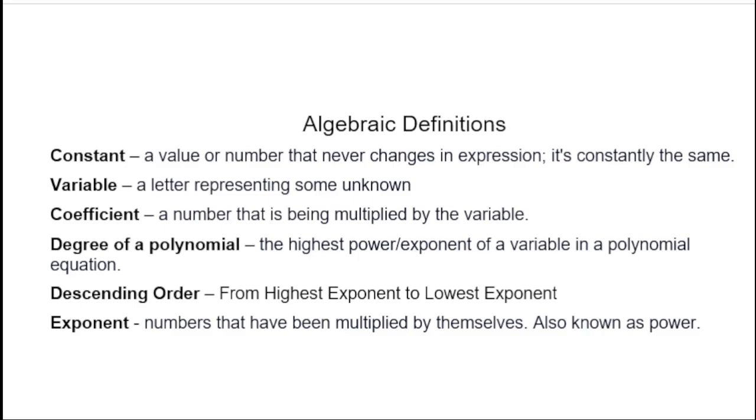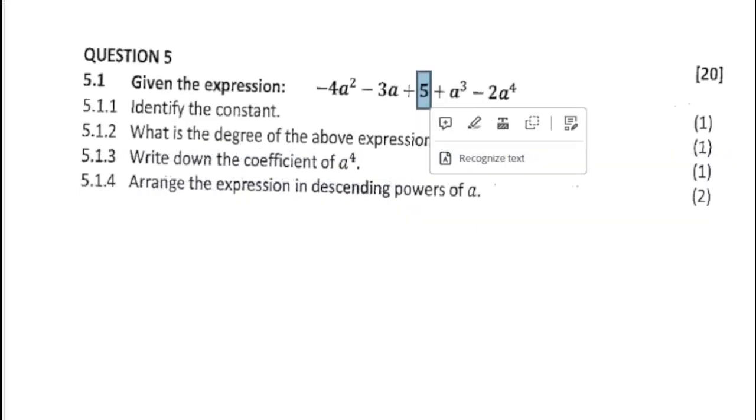Let's move on again to our expression. In this case, the definition of a variable, depending on which school you went to, it's a letter representing some unknown. Let's go back to our PDF here and see what an unknown variable there is.